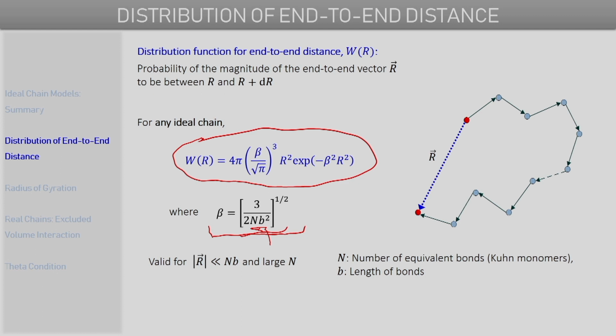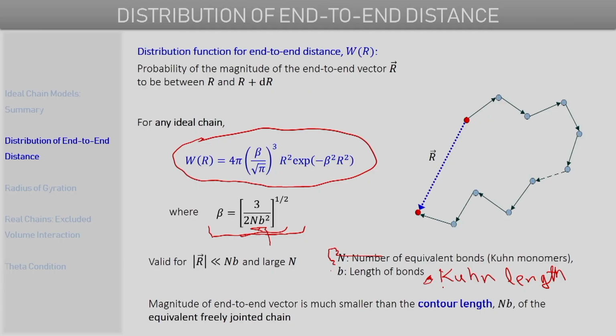So as we discussed, the capital N is the number of equivalent bonds, also referred to as Kuhn monomers, and this we discussed in the last lecture, and b is the length of this equivalent bond, also known as the Kuhn length, which we also discussed in the previous class when talking about the equivalent freely jointed chain. So again, as discussed, the magnitude of the end-to-end vector should be much smaller than the contour length of whatever ideal chain that we have.